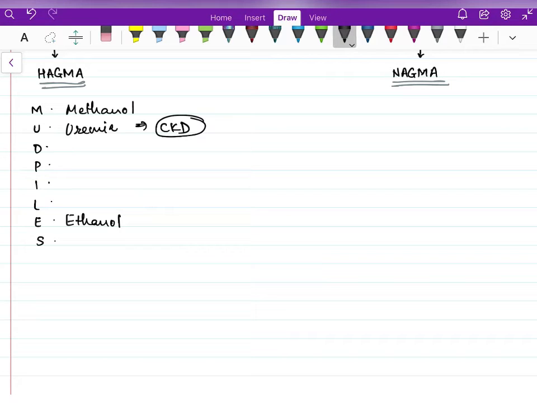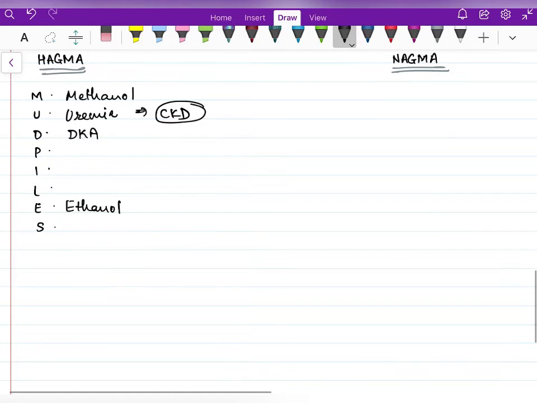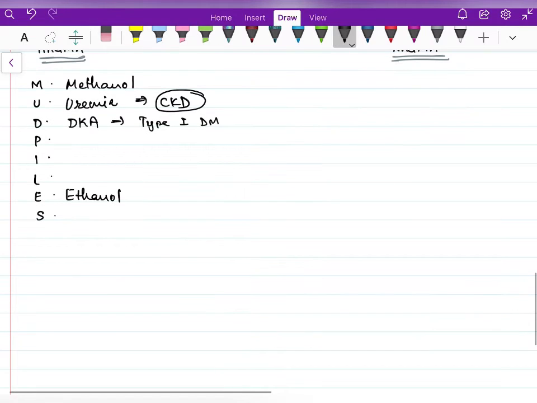This will be given in the history. Then D is diabetic ketoacidosis, so a patient of type 1 diabetes mellitus. Then P is propylene glycol and ethylene glycol.